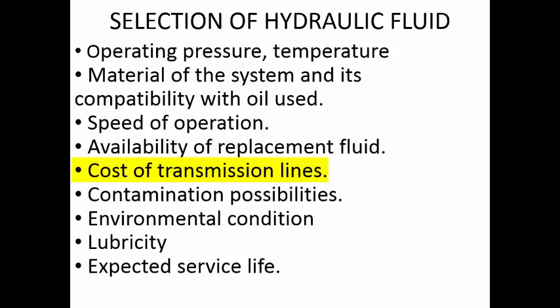So a lot of money you have to spend on this particular piping system and also the walls, because you have used a very highly corrosive hydraulic fluid. So always you have to remember what is the kind of fluid you have used, what should be the kind of piping and tubing required. Maybe copper tubes are very low cost and you can bend them to any required shape, but they will react with or promote the oxidation of the hydraulic fluid, so you cannot use them. So you have to make a specific investigation regarding the material of the transmission lines which you have to use. Otherwise, it will create more problems.